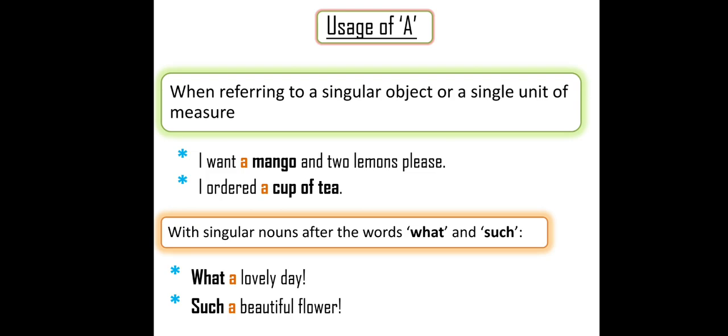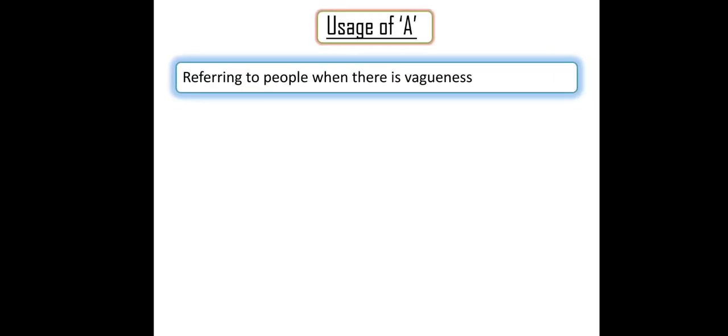Okay, so before these examples, rules also we use indefinite article A. Usage of A: referring to people when there is vagueness. Vagueness means if it is not clear. Imagine you want to say something about a particular person, but you are not getting exactly who. So at that time also we can use it. I'll give you an example.